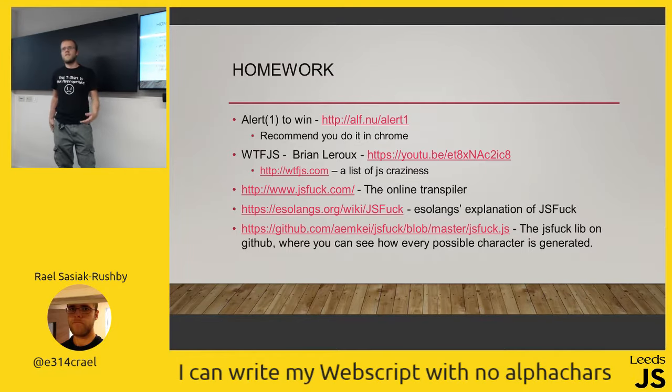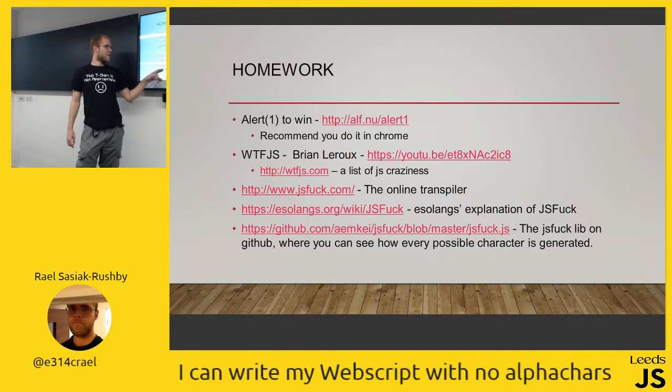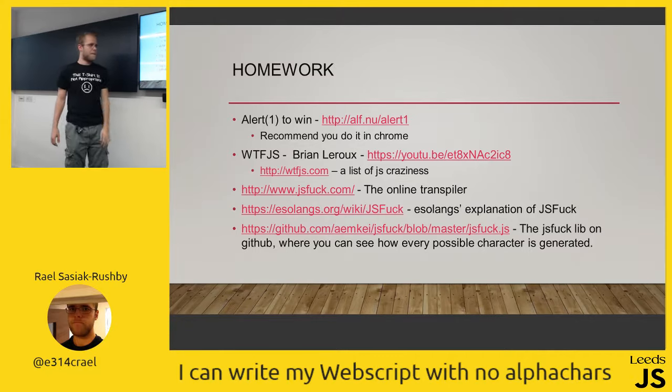I kind of scratched on the surface, but you might have questions on like how do you get the letter X. If you want those kind of questions, the GitHub page for JSFuck, there's a website called JSFuck if you just want to try it, by the way. The GitHub page that backs that contains in a file you can see how it gets every single character.